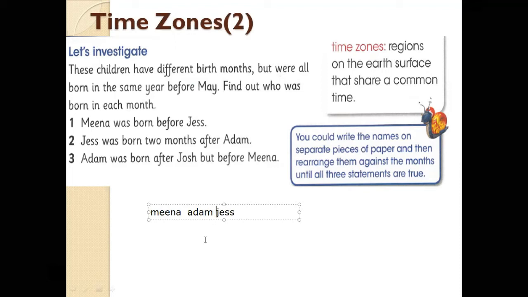Adam was born after Josh, but before Mina.